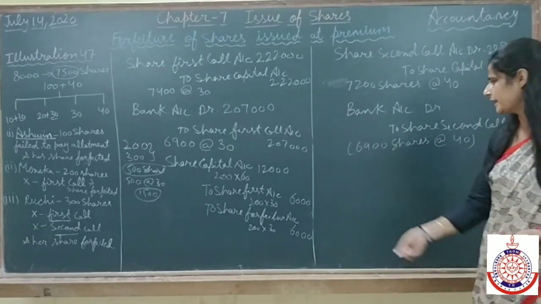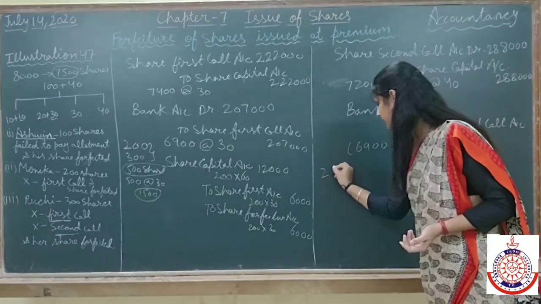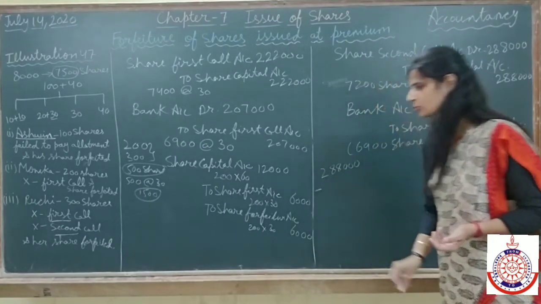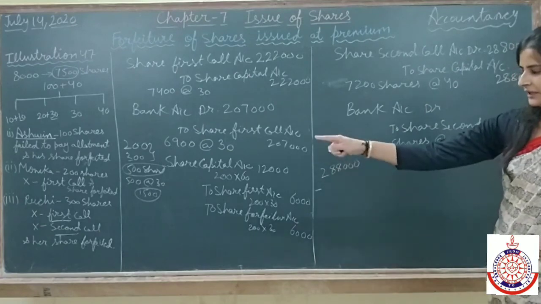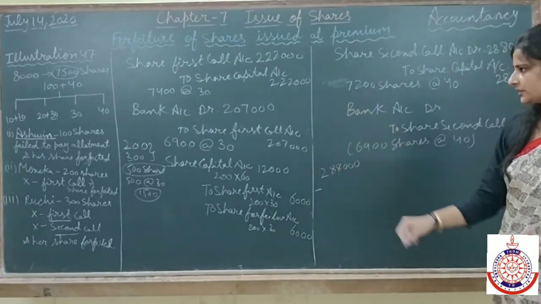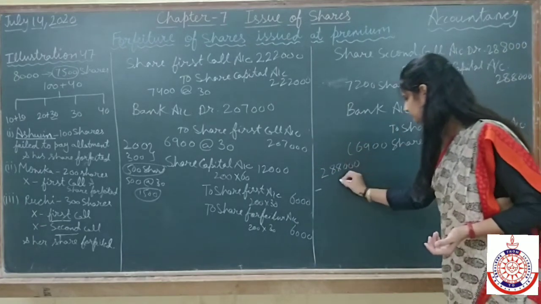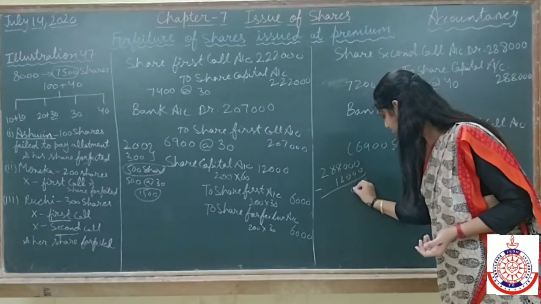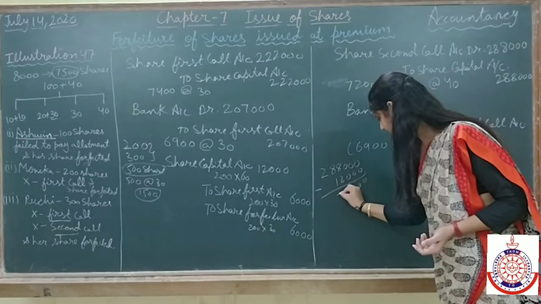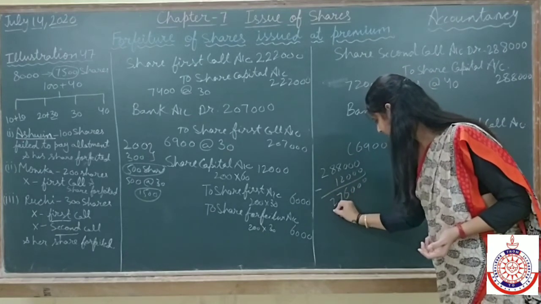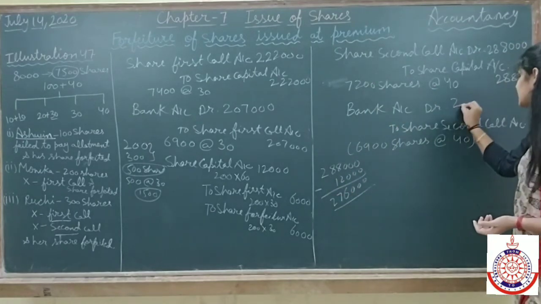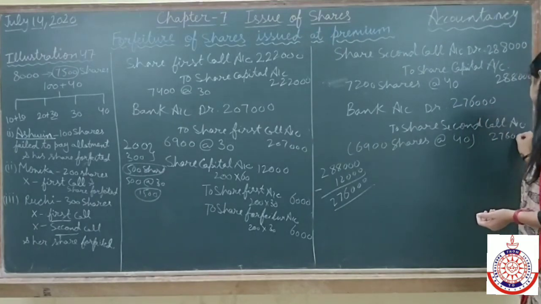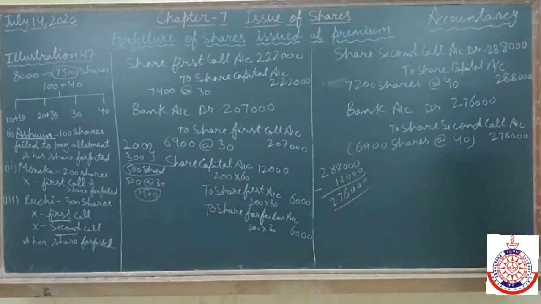Or on the other hand, from 2,88,000, you can minus the amount which we have not received on 300 shares, 300 into 40, which is 12,000. It means 2,76,000 we are receiving on final call. I hope this is clear.